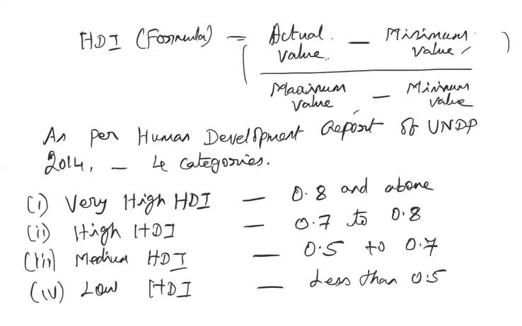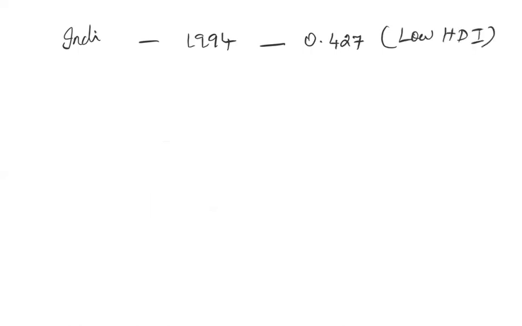They fall in which range, and based on that range, the ranks are given by the United Nations of all the countries, in which category they fall. The ranks are being provided by the United Nations. So let us see where India stands. As far as India is concerned, in 1994, India's human development value was 0.427. That falls under the low human development index range.